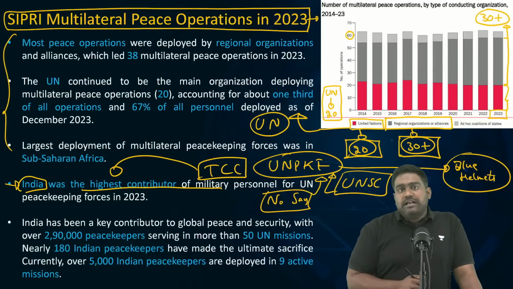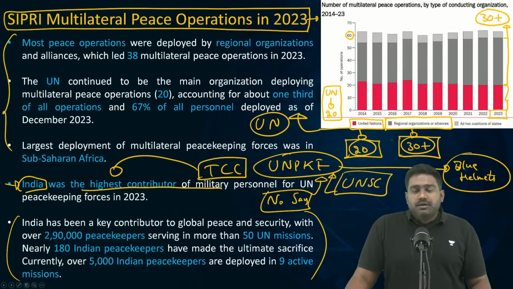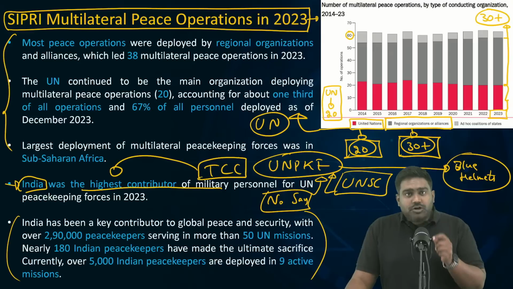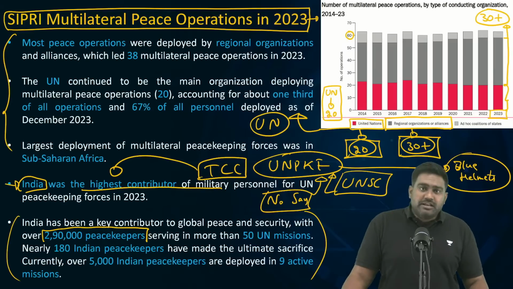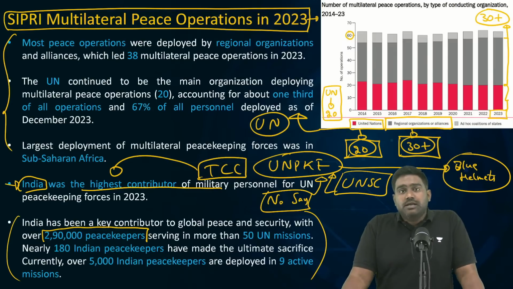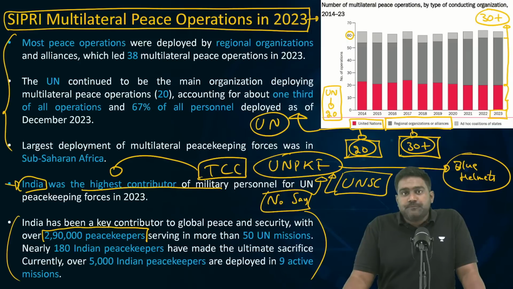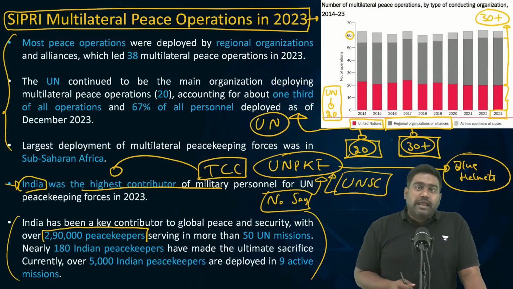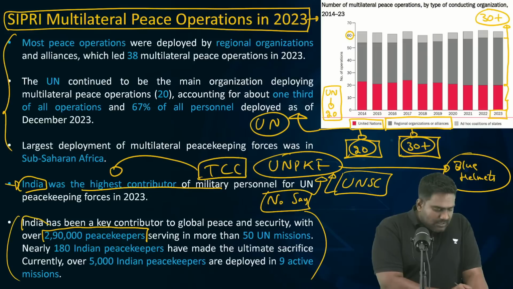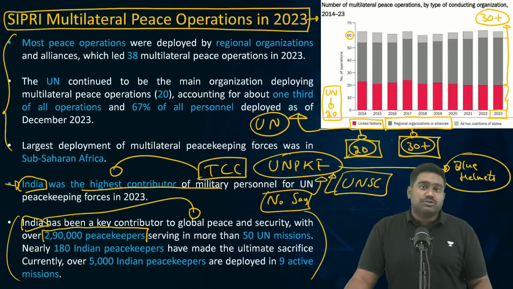Now the concern for India is that India has made huge sacrifices. See, till date, we have contributed 290,000 peacekeepers from Indian Army and other armed forces and even the paramilitary, the CAPFs, sometimes even from state police forces. India has even deployed dedicated women contingent. India was the first country to send an entire contingent of women officers on UN peacekeeping missions.